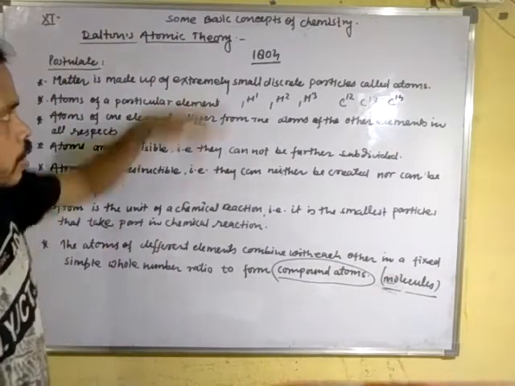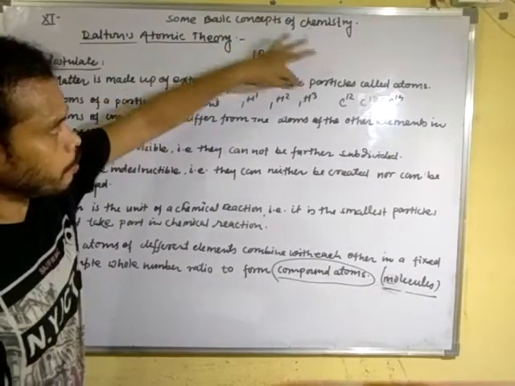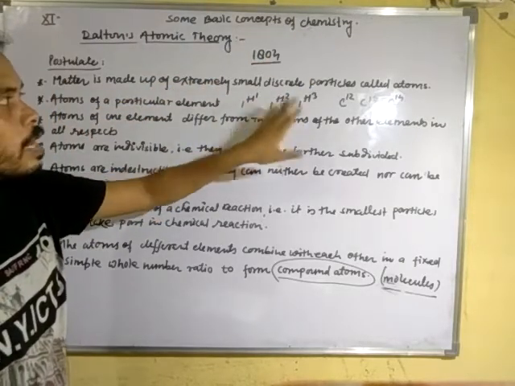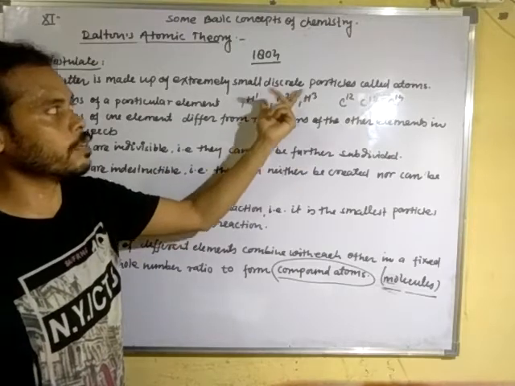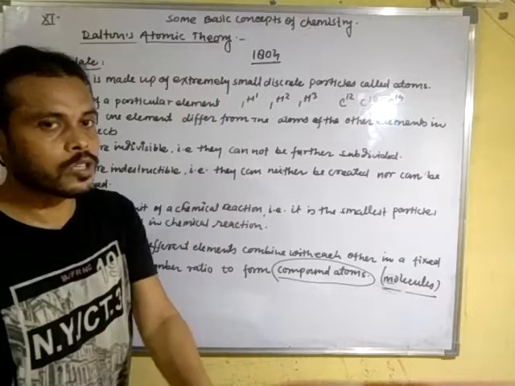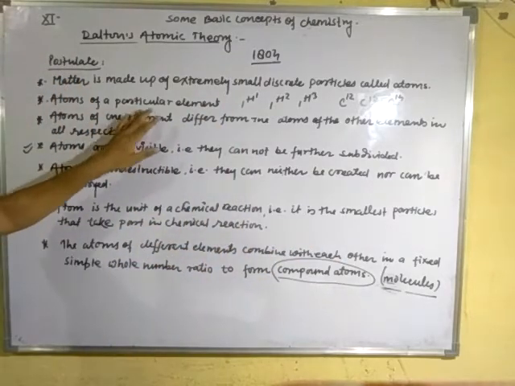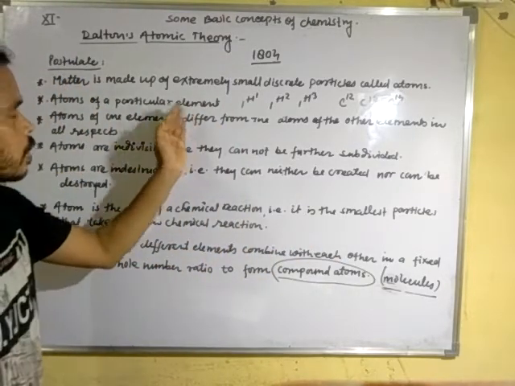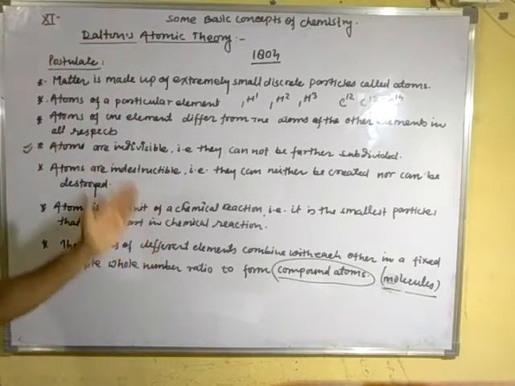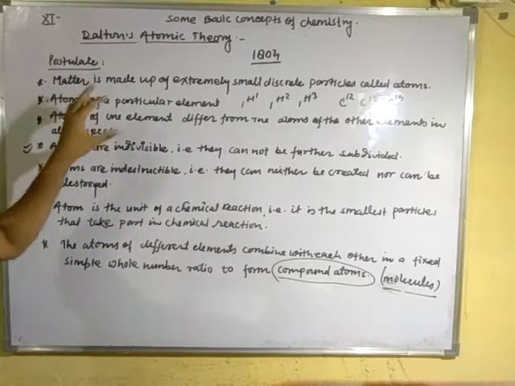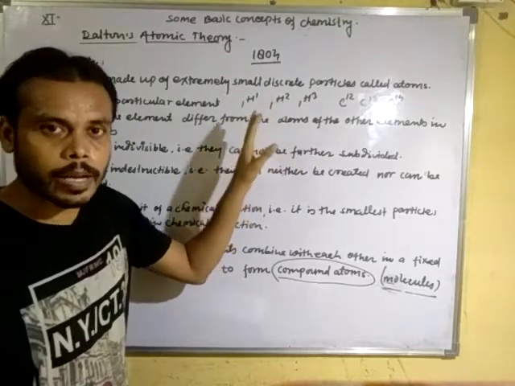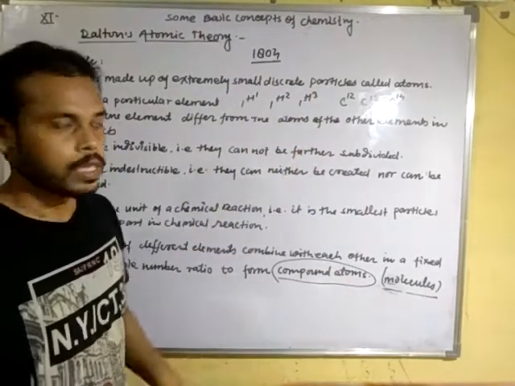You can see that these elements are the same and their atomic numbers are the same, but their masses are different. That means elements having the same atomic number and different atomic mass are called isotopes. After the discovery of isotopes, the second postulate was modified: atoms of a particular element may have different mass and the same atomic number. Clear?